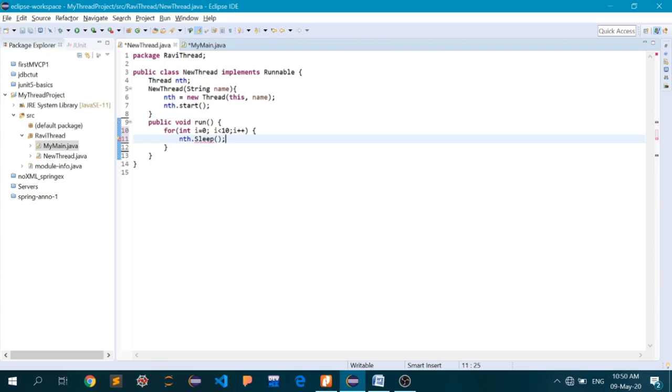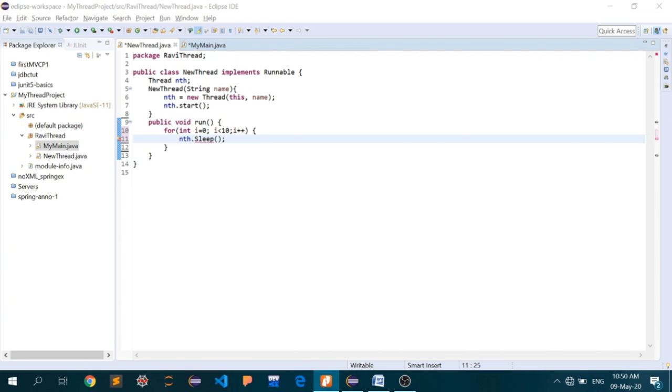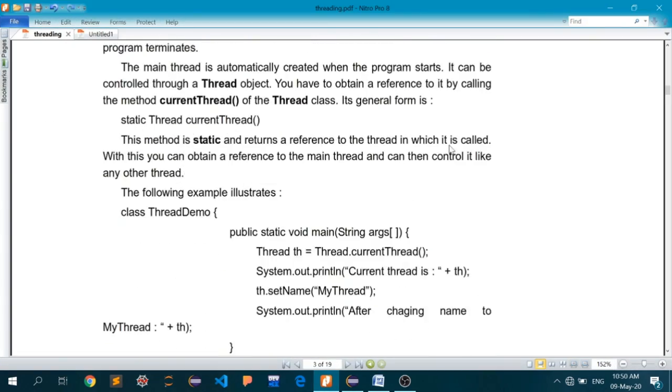This particular sleep is not the actual method. Let me go back to the notes and I will show you what I'm trying to do here.